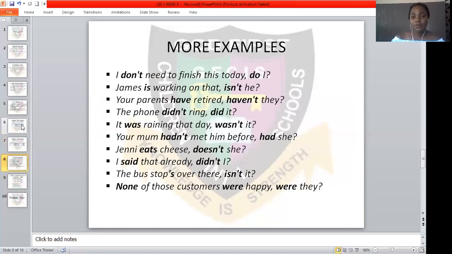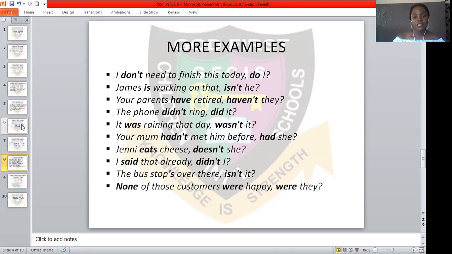So looking at more examples of question tags. I don't need to finish this today, do I? Now this statement, I don't need, is in the negative, and the tag, do I, is in the positive. James is working on that, isn't he? Your parents have retired, haven't they? The phone didn't ring, did it? The phone didn't ring is a negative statement, so the tag must be in the positive.